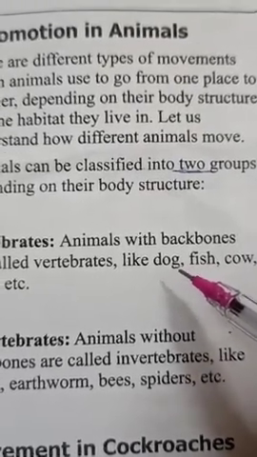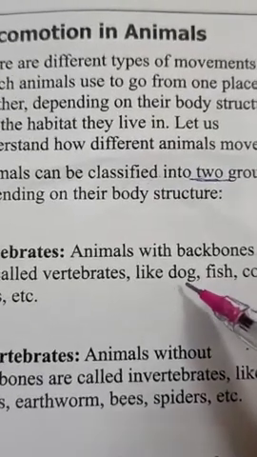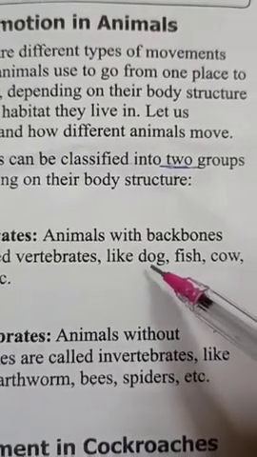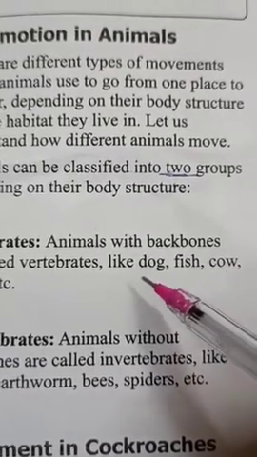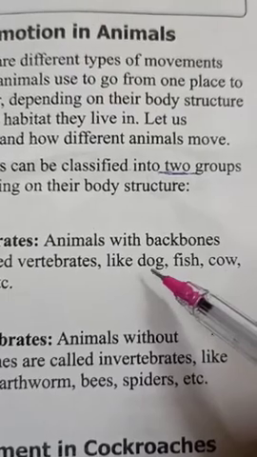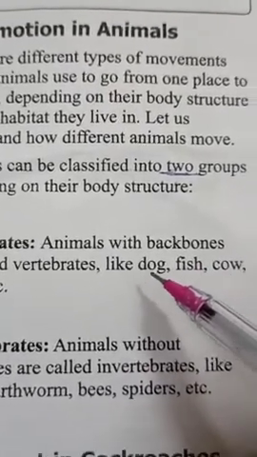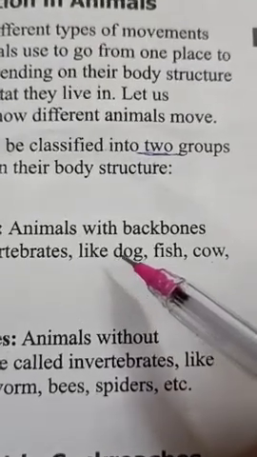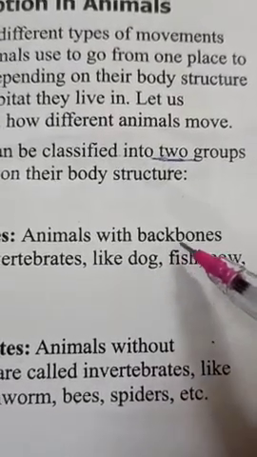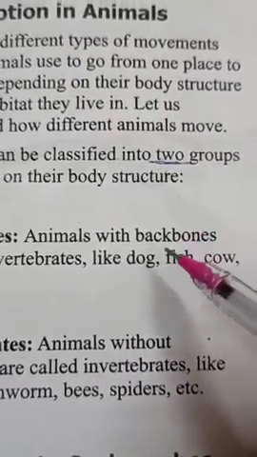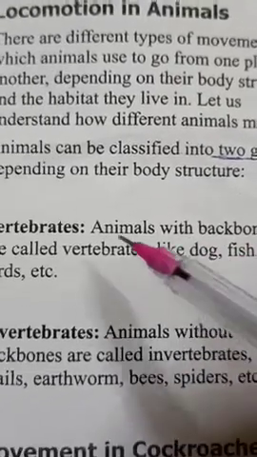But their backbone is not positioned like ours. Their backbone is always present at the top of their body, but in our body, the backbone is present in the middle of our back.